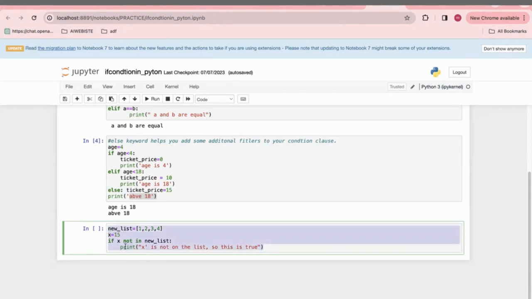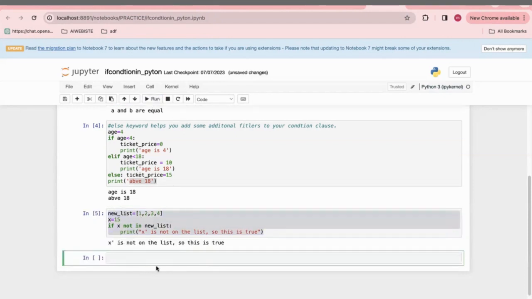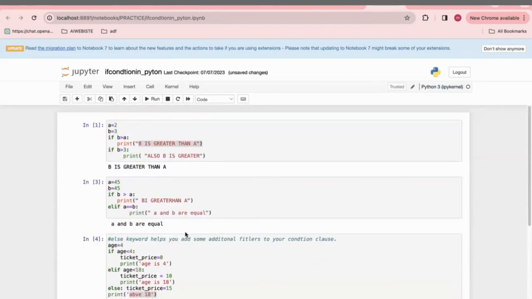So I'm just adding the example. I'm clicking on it. So obviously the condition is checked and x is not in the list. So this is true. So guys, you can also try with the help of elif and else for your practice. You can modify this program. You can try to utilize it. So this is the session on how to utilize if in Python.